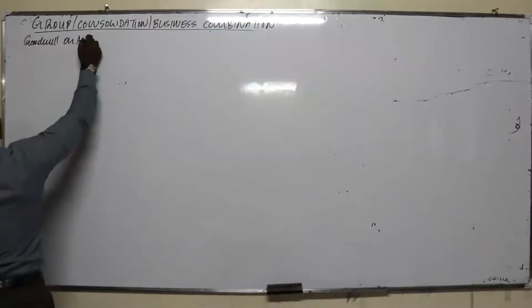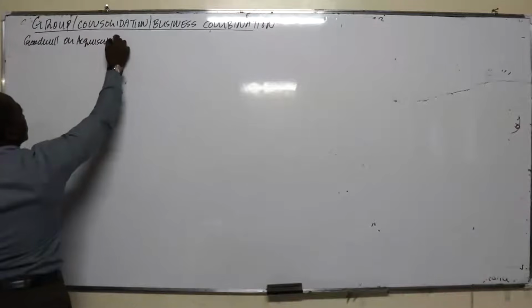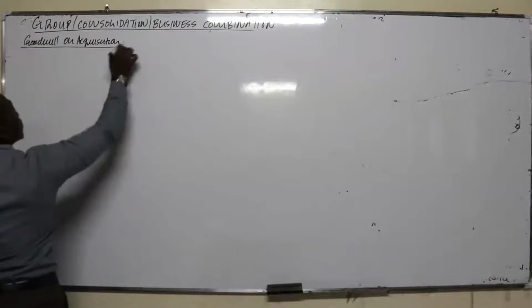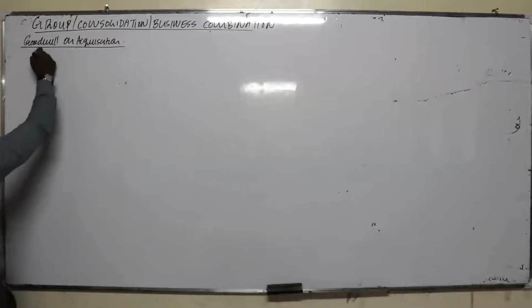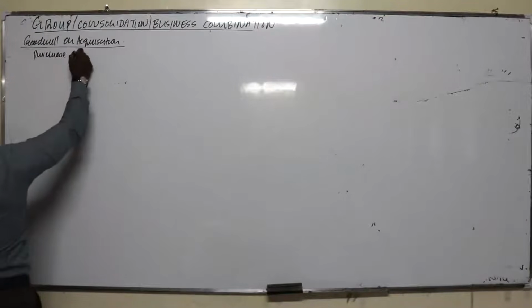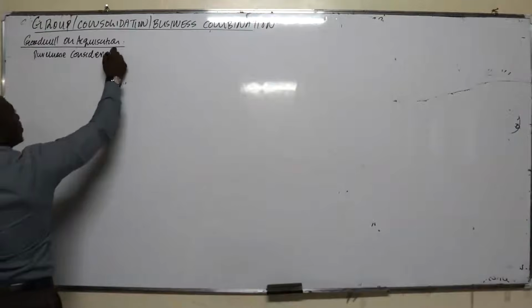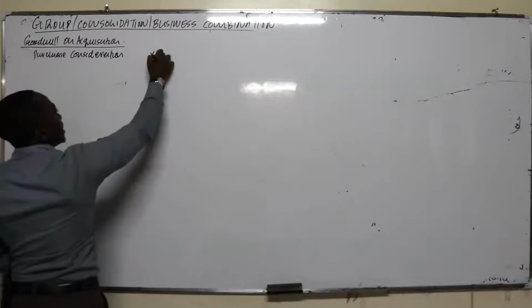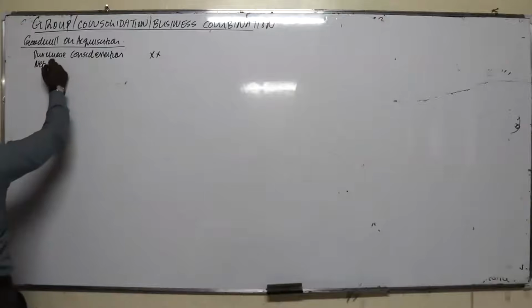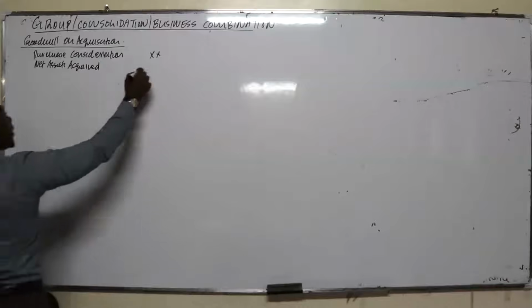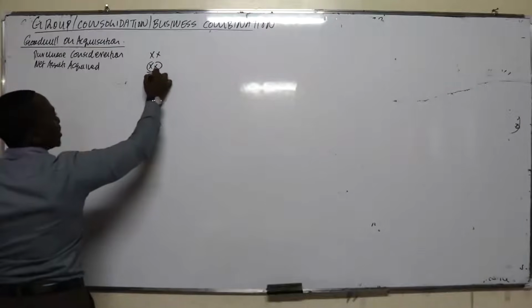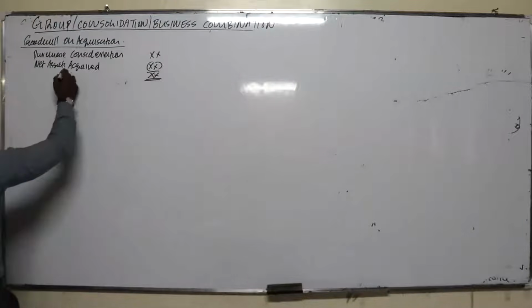We have two methods you can use to compute goodwill. One is the full goodwill method, and number two, the partial goodwill method. Goodwill is the difference between the purchase consideration, or the cost of investments, and the net assets acquired.